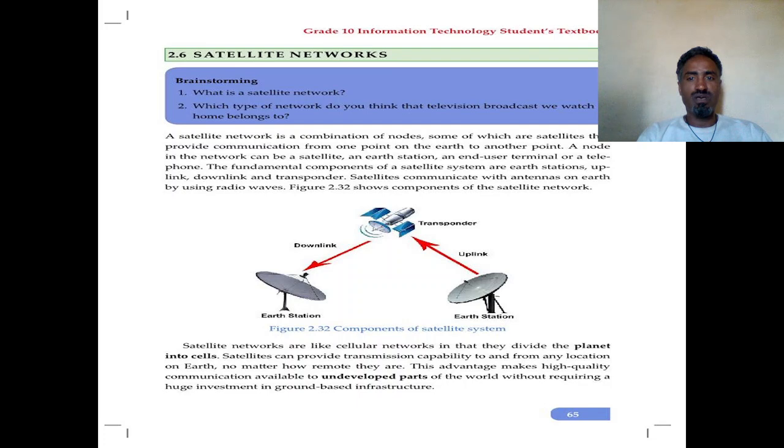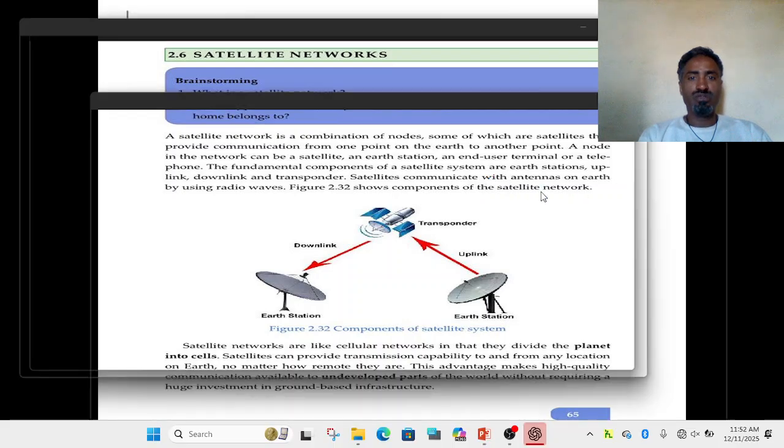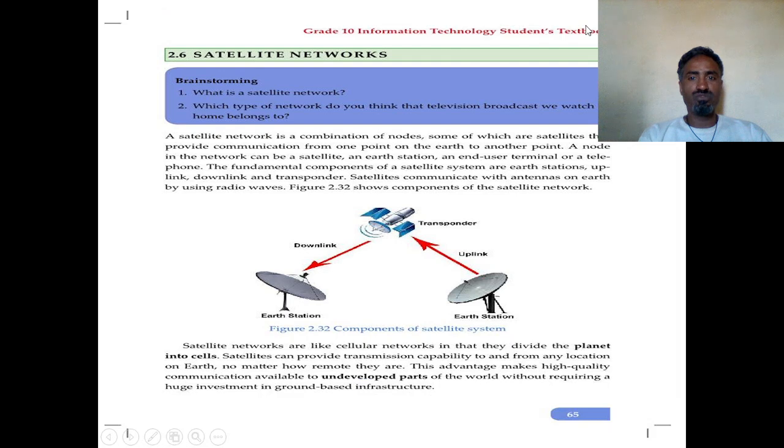Satellites communicate with antennas on Earth by using radio waves. How can they communicate with each other? One acts as a sender, the other acts as a receiver, like in a network. In satellite communication, one antenna communicates with another by using radio waves. The type of wave is radio wave.